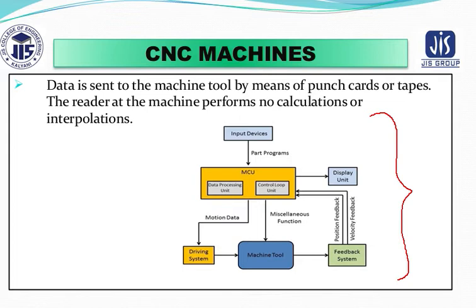Now CNC offers flexibility and computational capacity along with options.